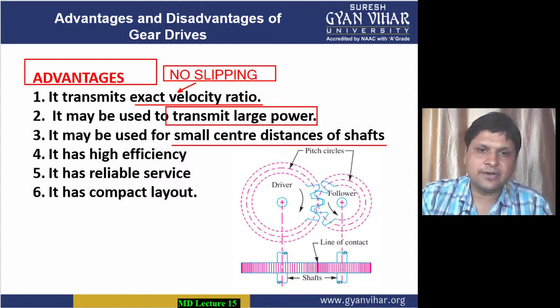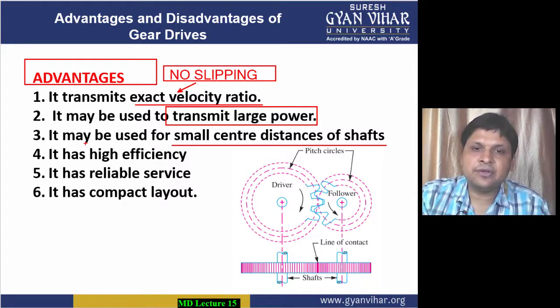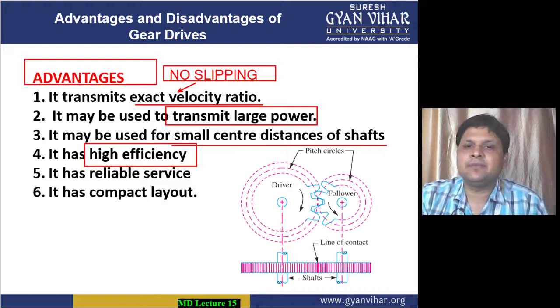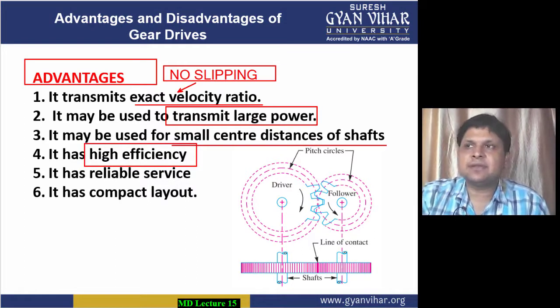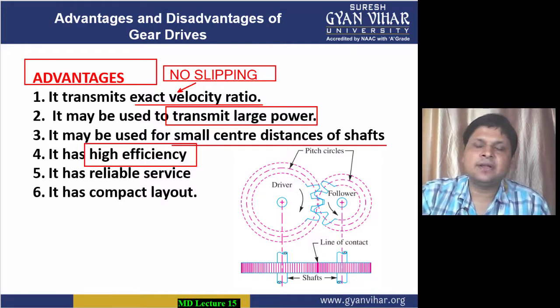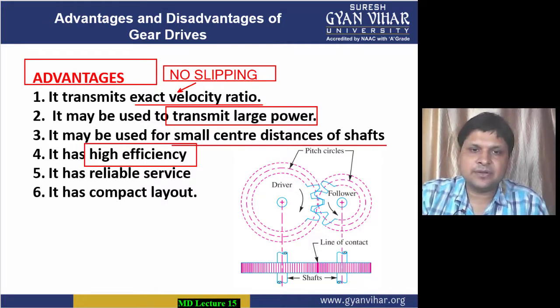Power from the gear drive. Then the next advantage: since there is an exact velocity ratio, the efficiency will also be high. If the failure chances are less, slipping chances are less, and losses are less, it means there is high efficiency. Then after this, it has a very reliable service.